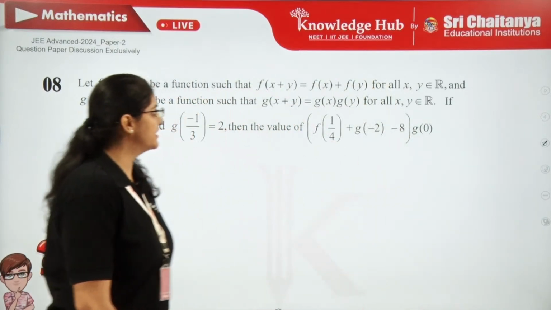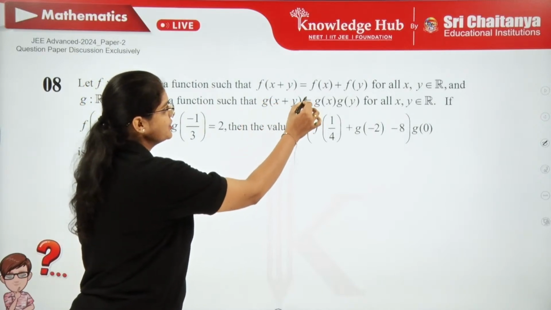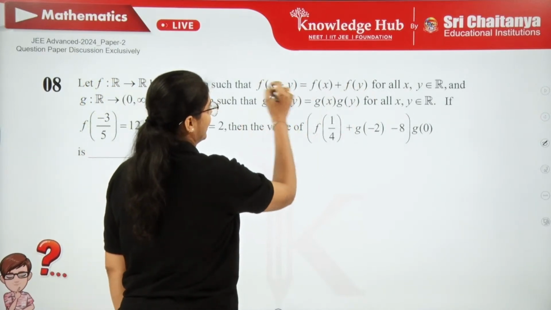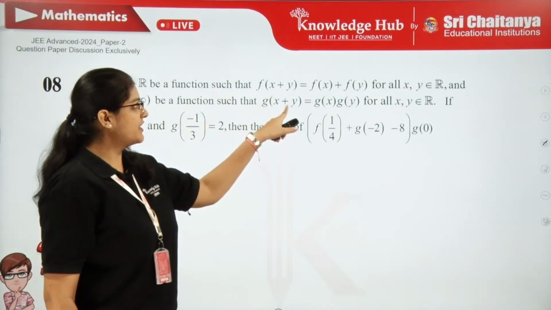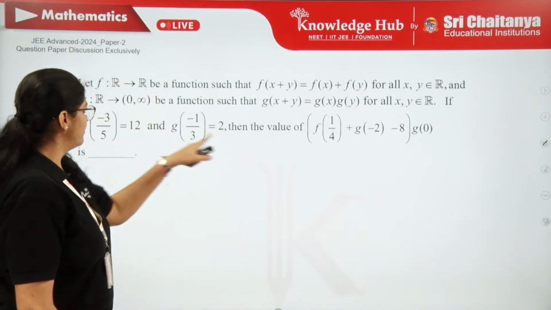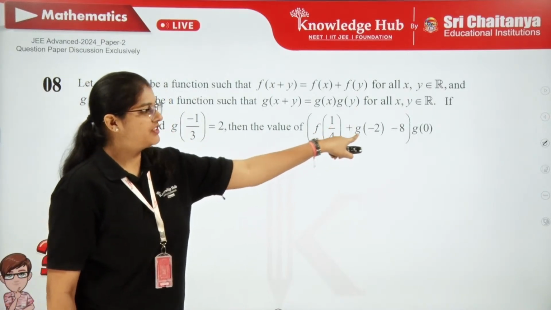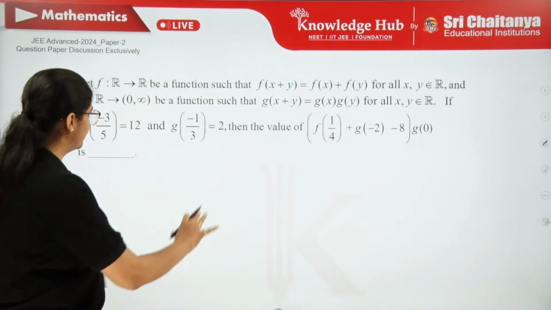So what is given here? f(x + y) = f(x) + f(y). And there is one more function, g(x + y) = g(x) · g(y). And he is asking some relation about f(1/4) and g(-2). So let's try to understand over here.